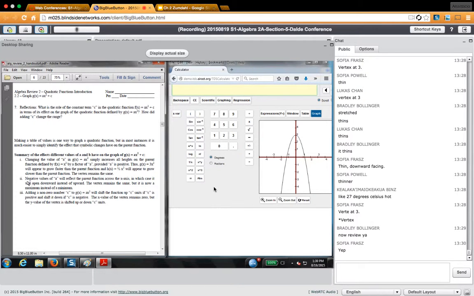The vertex, however, will remain the same if you change a. Negative values of a will basically reflect the parent function across the x-axis. It will flip it upside down. That's what it's saying. The vertex will remain the same, but it is now a maximum instead of a minimum. And what they mean by that is they're saying this.